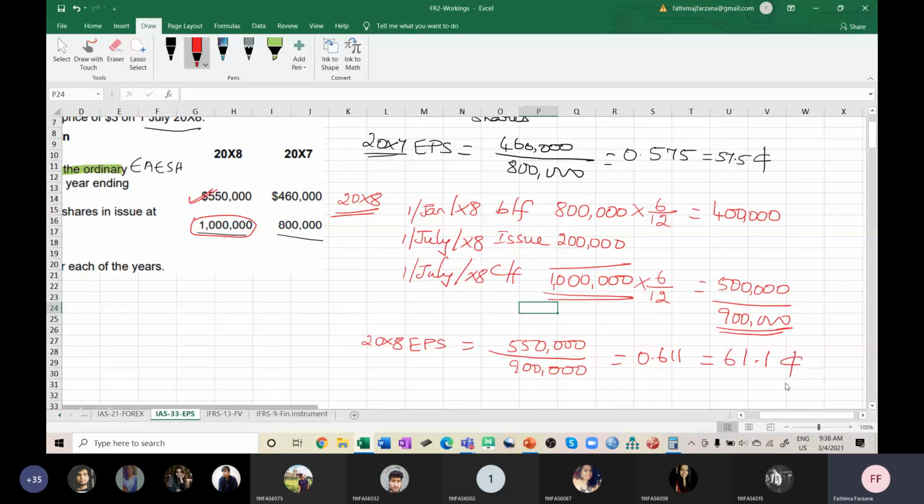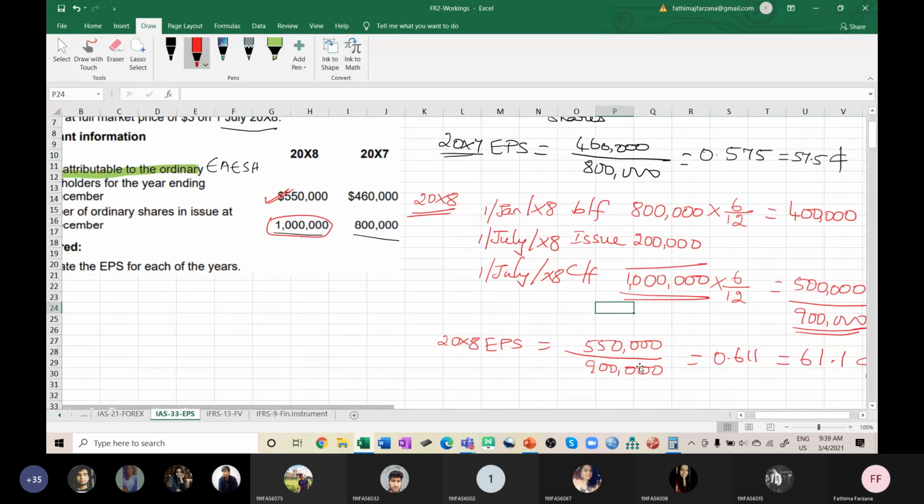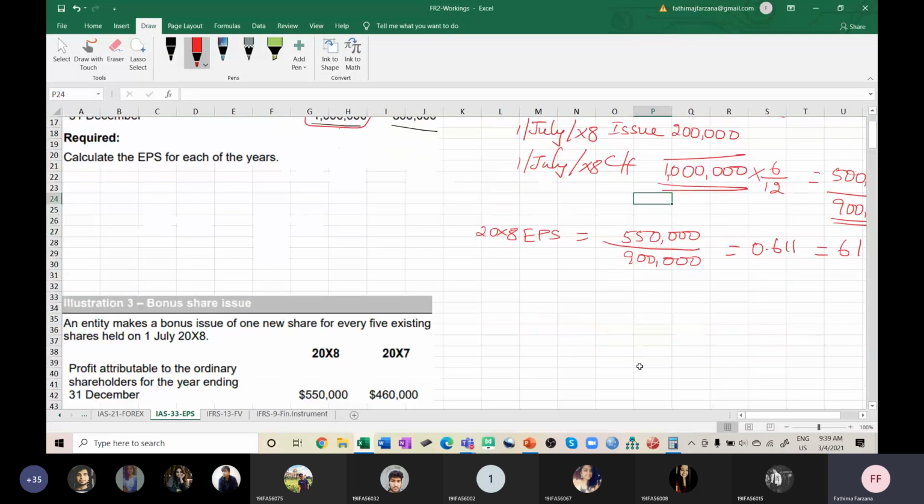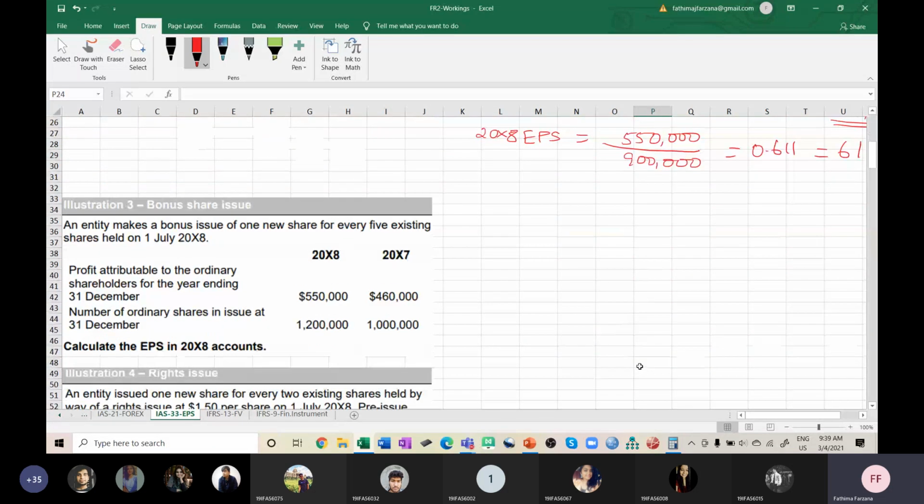Nothing wrong. In cents, at least 3 decimals you make a point, minimum. Here you should have a minimum of 3 decimals and can have a maximum of 4 decimals. So this is 61.1 cents. Could you understand? Yes, ma'am. Okay, done. So let us go to the theory.